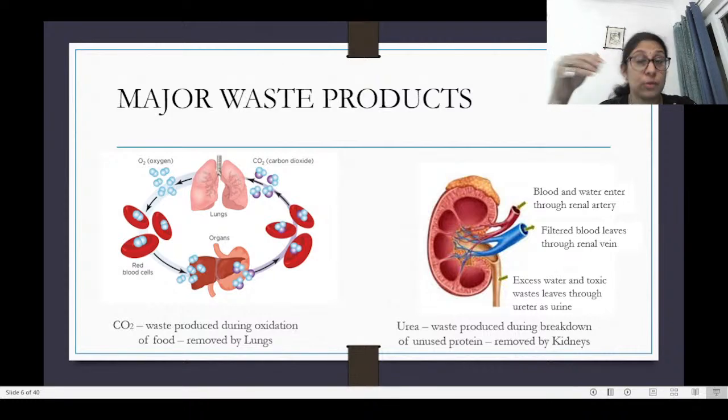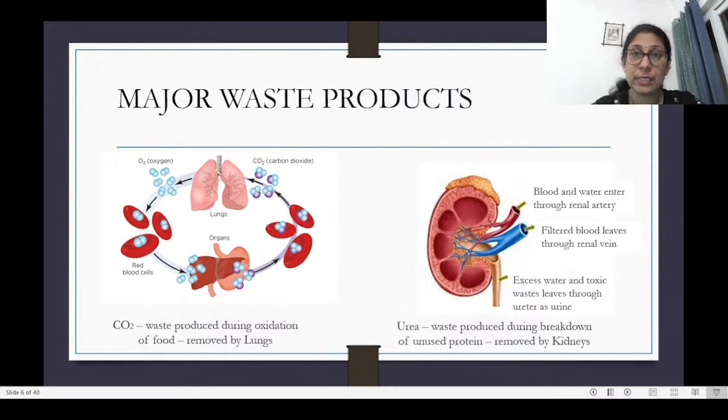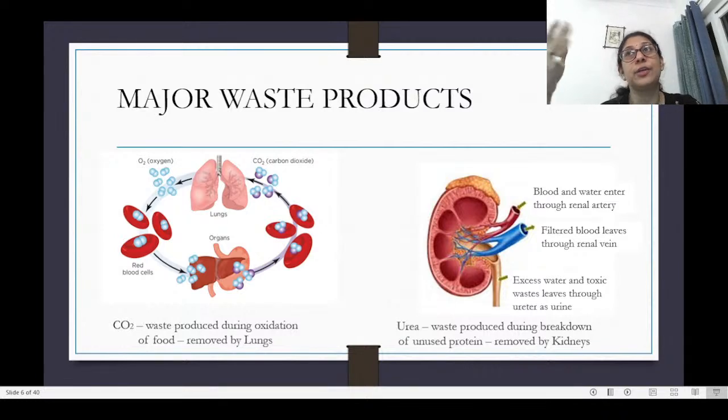Apart from this, you can also say that skin acts as one of the excretory systems, because along with sweat, we lose a lot of salts and unwanted excretory products as well. But that's a minor excretory organ. So in this one, we are going to focus on the kidney.